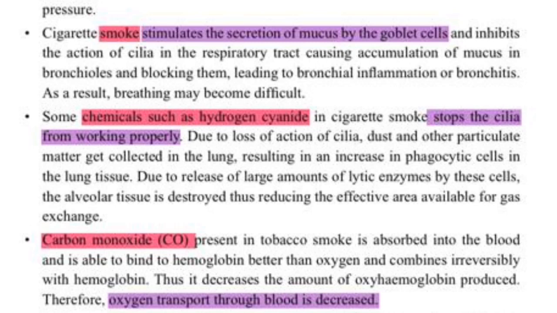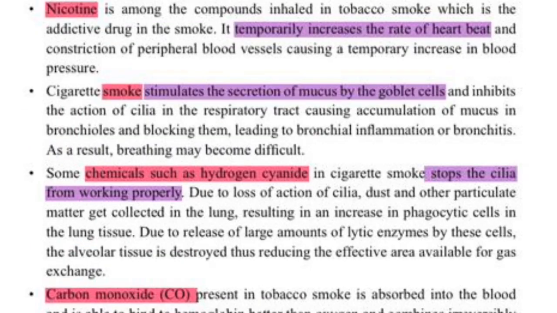Then statement C says decrease the oxygen transport in blood. That is correct. So we know in the smoke there is this gas called carbon monoxide, and carbon monoxide will bind with hemoglobin and it will decrease the space available for oxygen. So because of that, the amount of oxygen in the blood will decrease. Then statement D says inhibit the action of cilia in the respiratory tract. That is correct. So in this smoke there are chemicals like hydrogen cyanide, and they will stop the cilia from working properly. So D is correct.